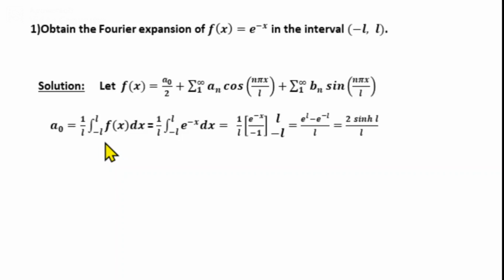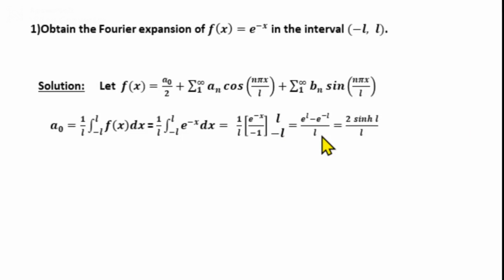Then integral of e power minus x is e power minus x divided by minus 1. Apply the limits x from minus L to plus L. We get 1 by minus L into e power minus L minus e power plus L, or e power L minus e power minus L divided by L.